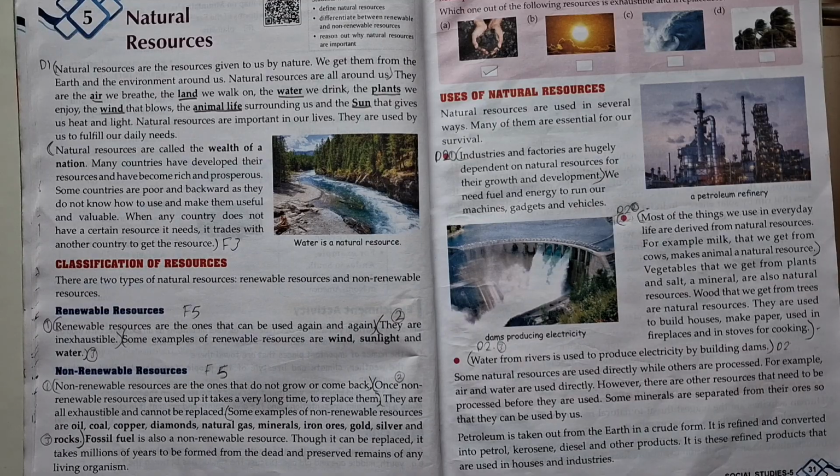For example, milk that we get from cows and other animals is a natural resource. Vegetables that we get from plants and salt, a mineral, are also natural resources. Wood that we get from trees is a natural resource. It is used to build houses, make paper, and in fireplaces and stoves for cooking.